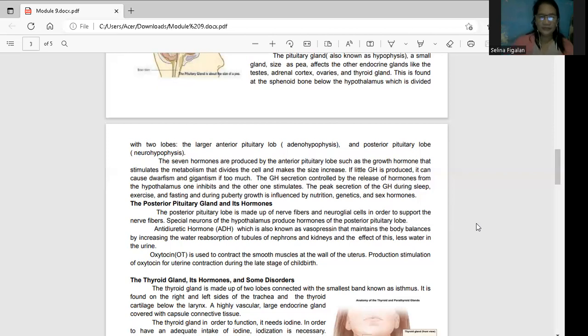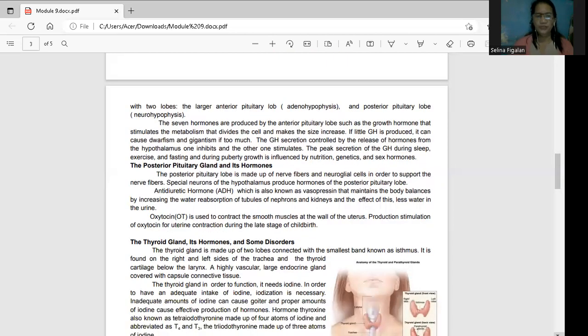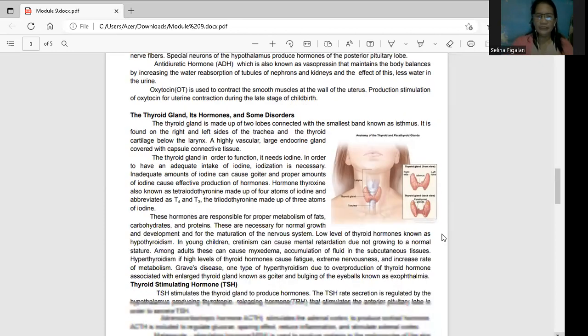The thyroid gland, its hormones and some disorders. So the thyroid gland is made up of two lobes. Okay, the small band is known as your isthmus, which is found at the right and left sides of your trachea. So this one, your thyroid. Okay. So your trachea, when you say trachea class, ano yung trachea na yan? Your trachea is the windpipe, or yun yung pagpapasok papunta dun sa lungs. The trachea closes pag food and the trachea opens pag air.